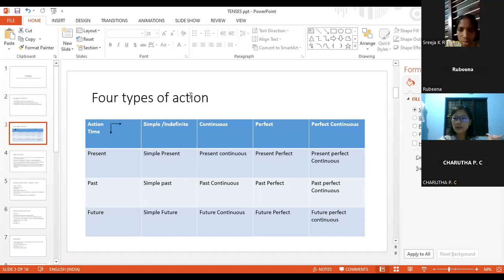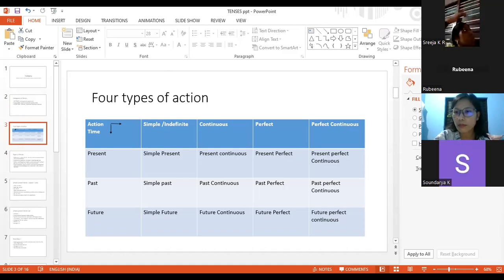How many tenses? Can anybody tell me how many tenses there are? I believe everyone is listening. I have mentioned just now: 12 tenses.